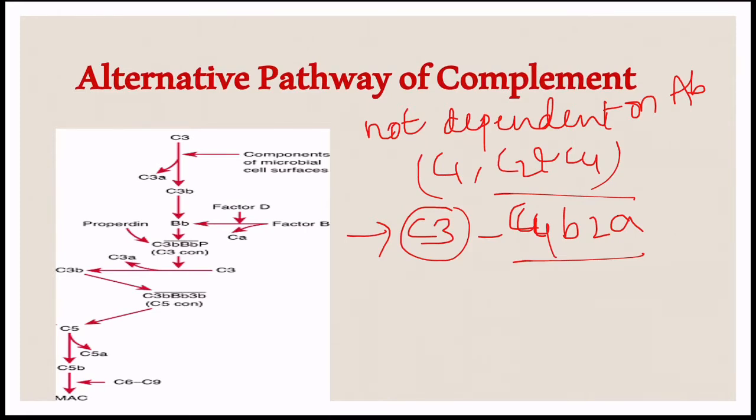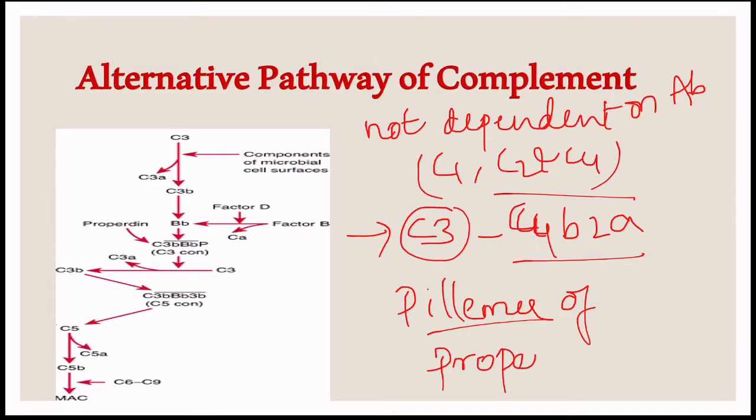The first experiment was demonstrated by Pillemer, of the properdin system. Properdin, a group of serum proteins having the antimicrobial defense without requiring the specific antibodies. Properdin system includes a group of serum proteins having the antimicrobial defense without requiring the specific antibodies.